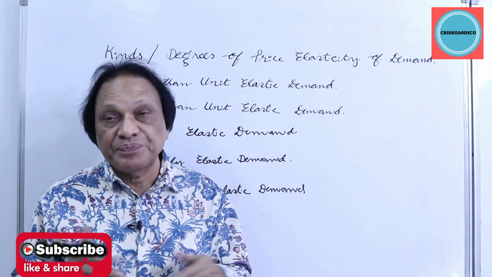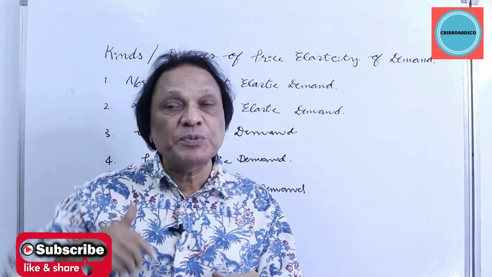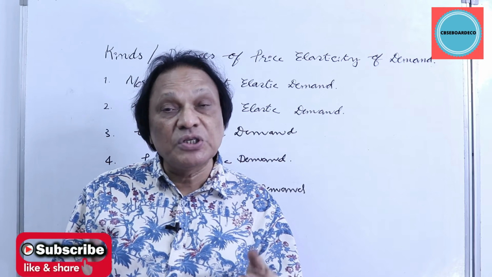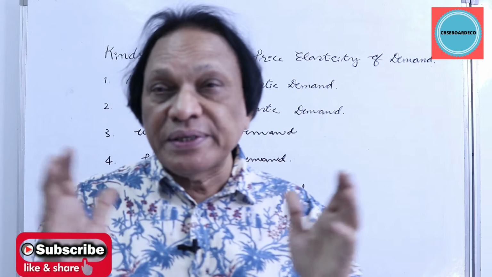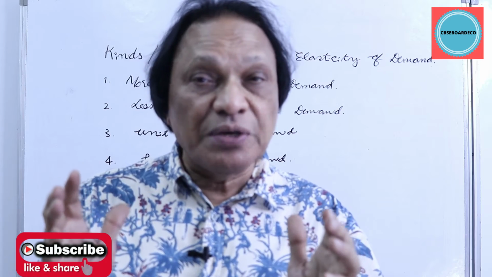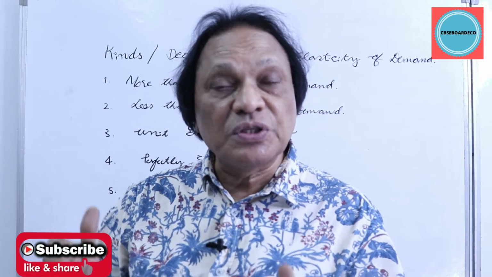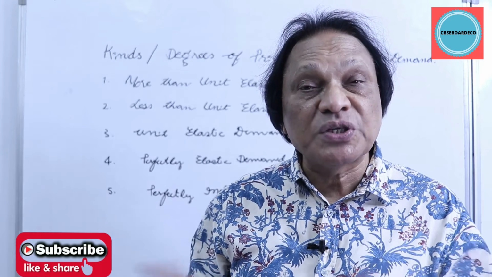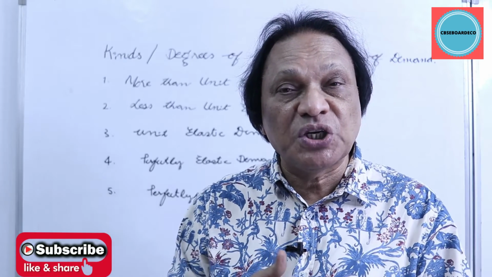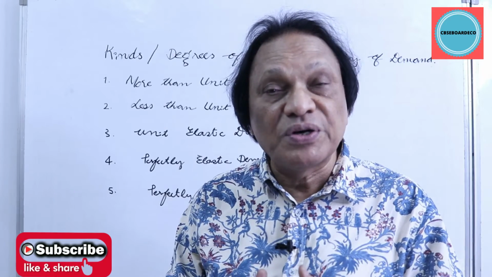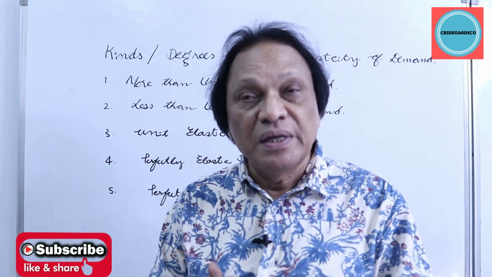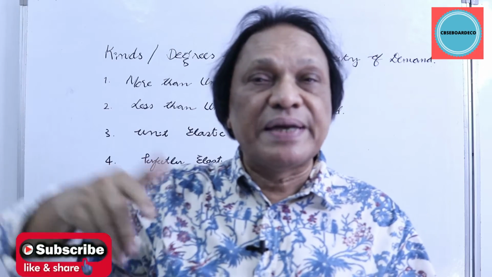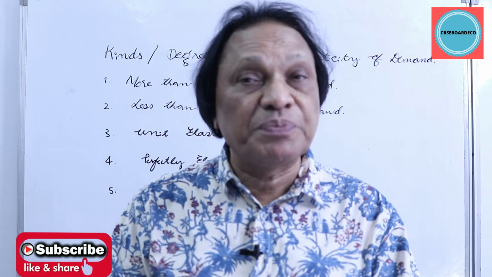We discussed last class. It is the degree of responsiveness in quantity demanded to changes in price. It shows the percentage change in quantity demanded to percentage change in price. It shows the magnitude of change in quantity demanded to the changes in price, or proportionate change in quantity demanded to the proportionate change in price. Or in simple words, it indicates how much percentage of quantity demanded has changed due to what percentage of change in price.